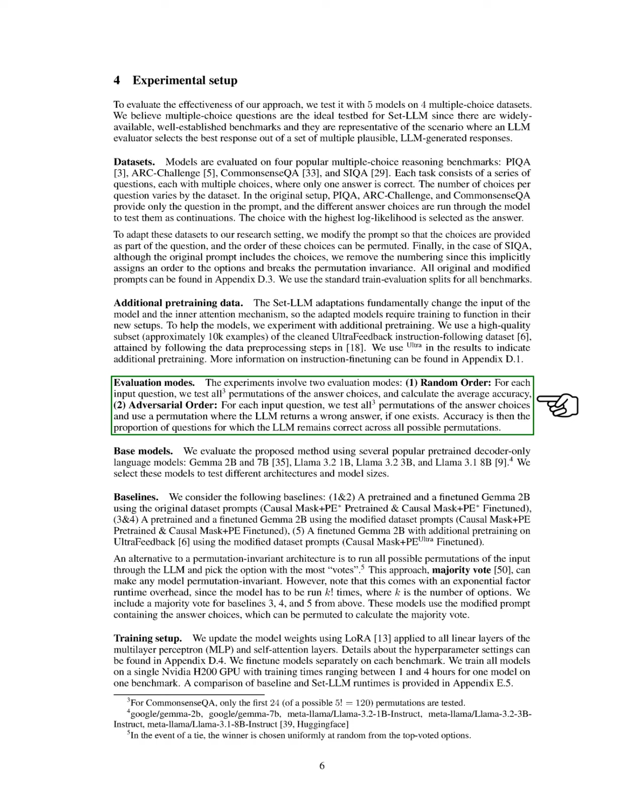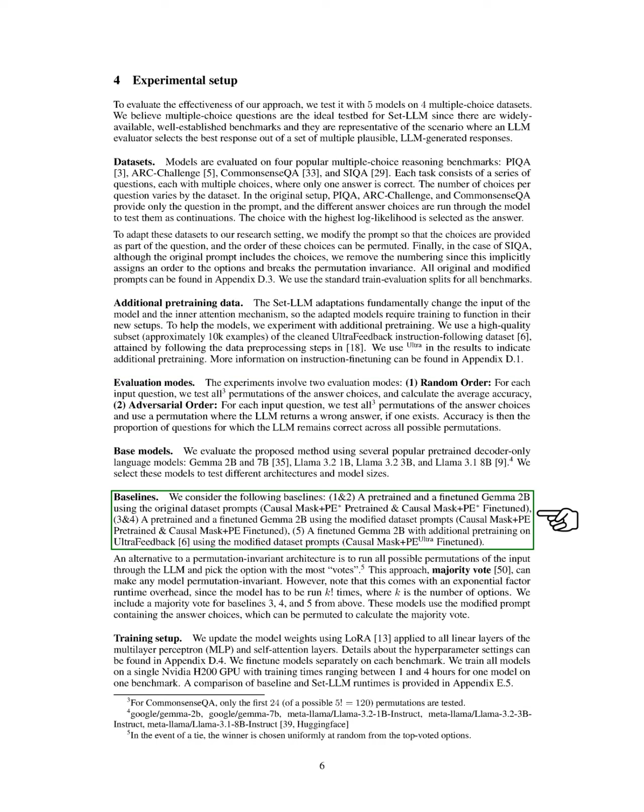We evaluate our method using several popular pre-trained decoder-only language models, including Gemma 2B and 7B, Llama 3.2 1B, Llama 3.2 3B, and Llama 3.1 8B, to explore different architectures and sizes. For baselines, we consider a pre-trained and a fine-tuned Gemma 2B using the original prompts, as well as the same model using the modified prompts. We also include a fine-tuned Gemma 2B with additional pre-training on UltraFeedback using the modified prompts.